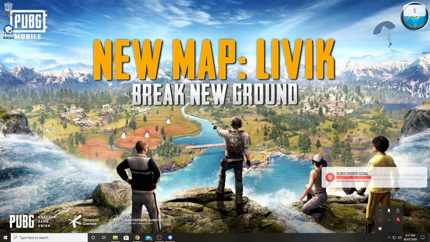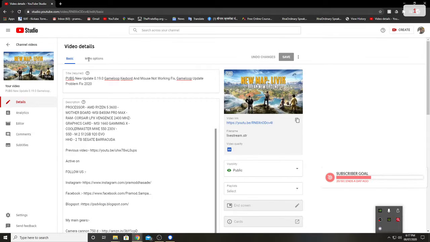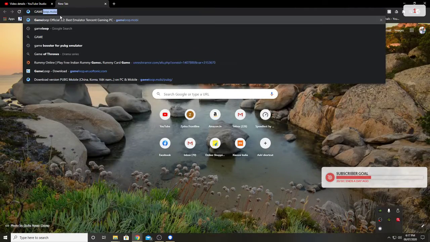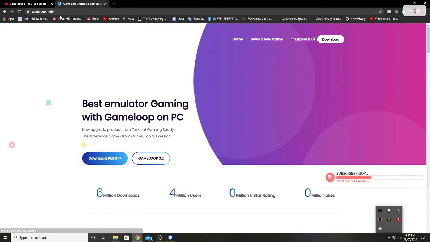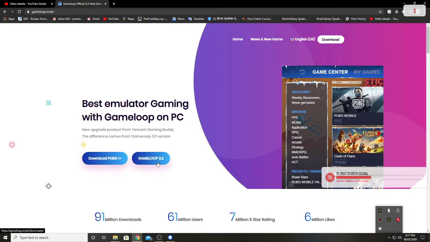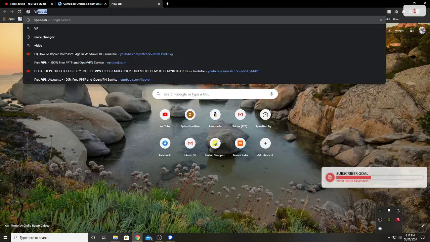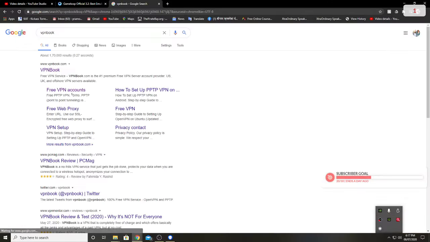And moreover, moving to the faster version of this, you have to go to the Gameloop official website, or you can download it from here. Before downloading it, you have to download a VPN, any VPN.